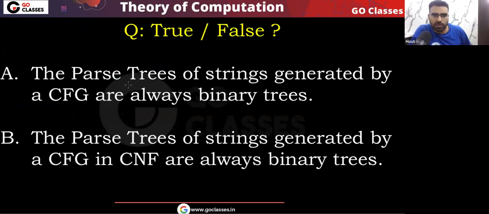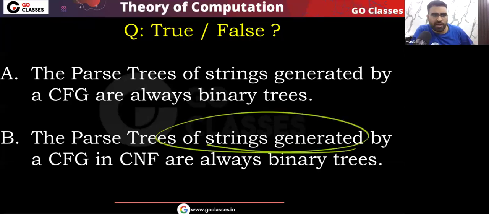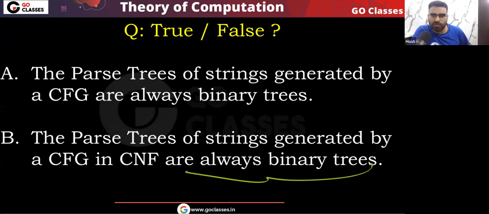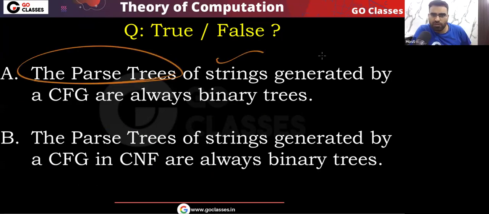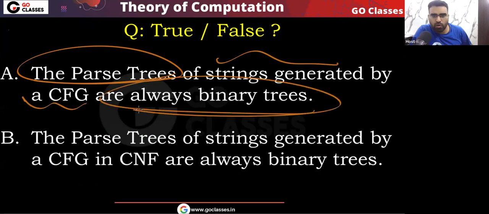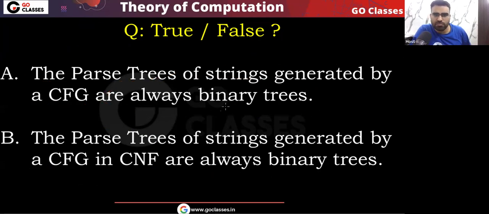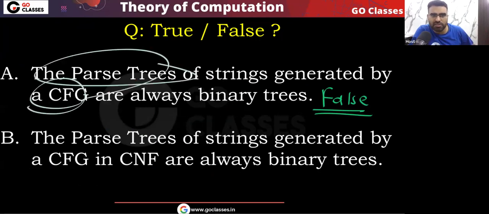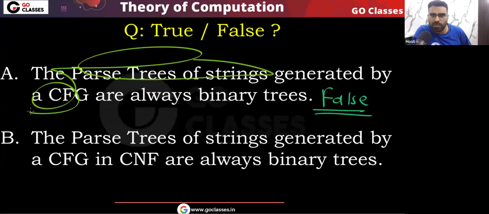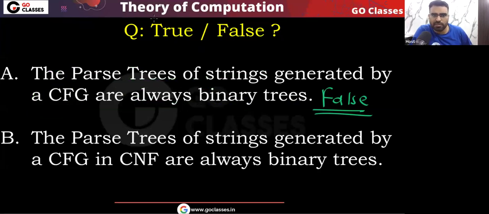True or false question. The parse trees of strings generated by a context-free grammar are always binary trees. The parse trees of strings generated by a context-free grammar in CNF are always binary trees. Tell me the answer. See the first statement: the parse trees of strings generated by a context-free grammar are always binary trees. Is this statement true? No, this statement is false. Can I say a parse tree will always be a binary tree? This statement is false.